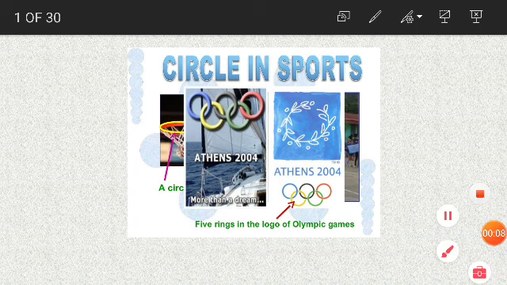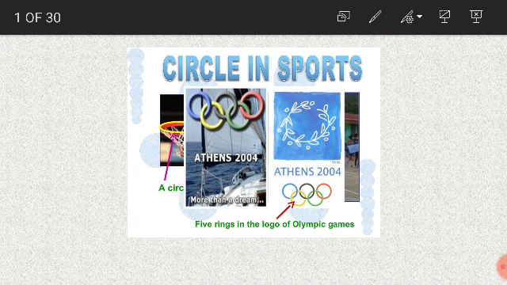Good morning, students. Now we are going to learn circles. Already you know the circle. What is a circle? The perimeter of a circle is called a circumference. It is the distance around a circle.